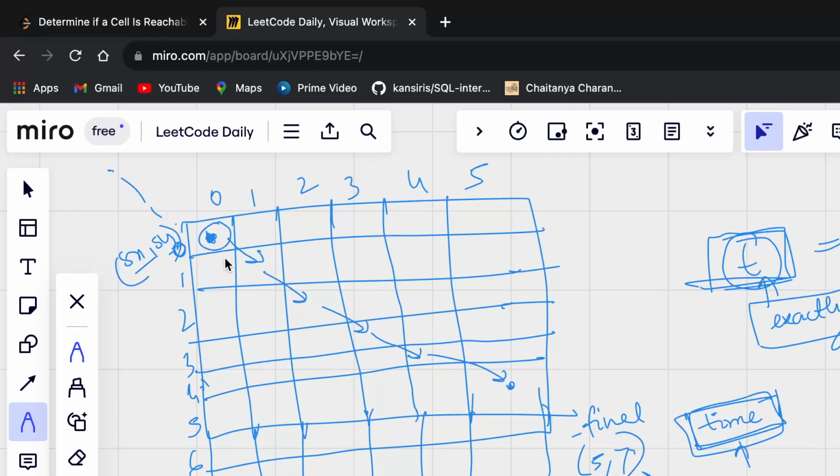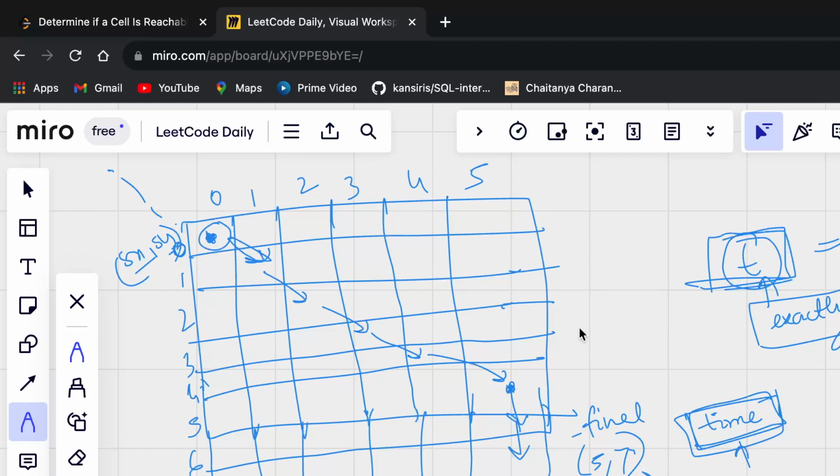If you try to do any other way, right, you come here and then come here, right? So you can see, for each diagonal movement, if you try to traverse that distance by doing horizontal and vertical traversal, then you are taking 2 seconds, but when you are doing diagonal movement, you're only taking 1 second. So I know if I can make most diagonal movements, then I can definitely reach within the shortest time. And after this, I have to move vertically down, and then I can reach my final cell.